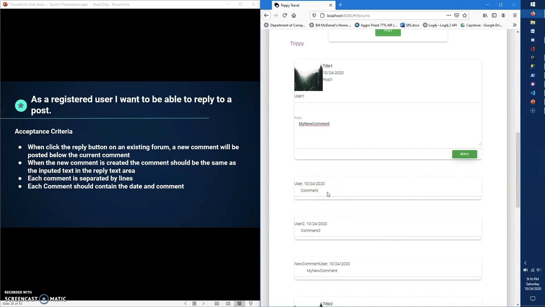Each comment should contain the date and the comment. If we go down to the new one over here, 10/24/2020, and then my new comment.